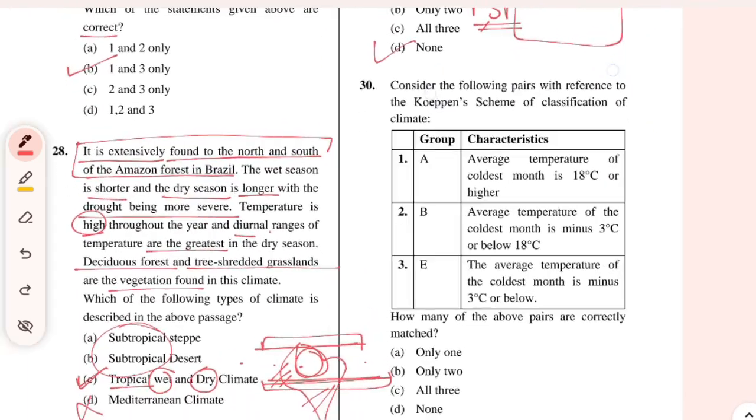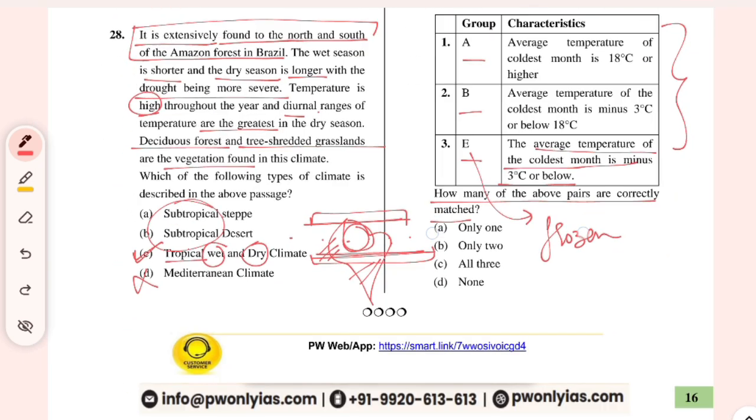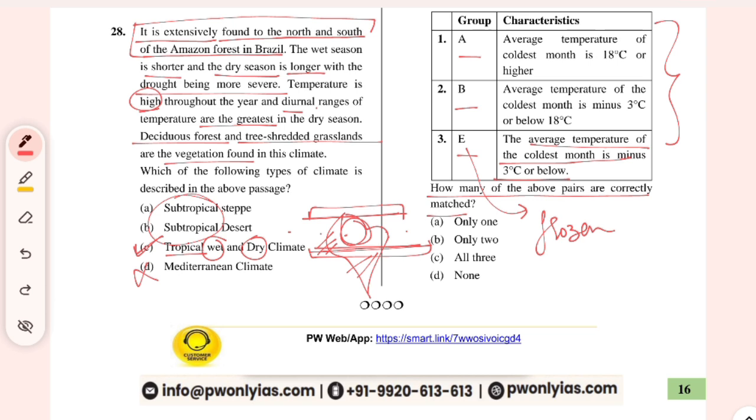The last question of the video is Köppen scheme of classification. A, B, E. We all know E refers to how much of the pairs are correctly matched. E refers to the frozen part, the cooler. The average temperature of the coldest month is minus. So this is particularly very technical, where you should remember the degrees of temperature, which is the boundary region, which is given in the NCERT. So let me just draw it here.